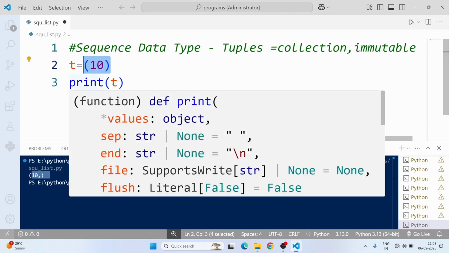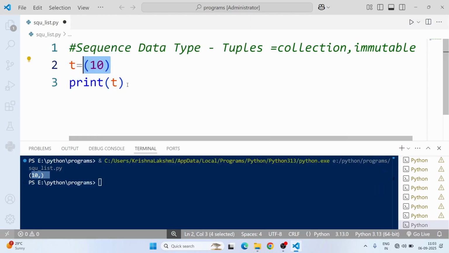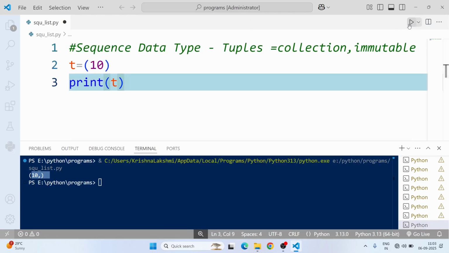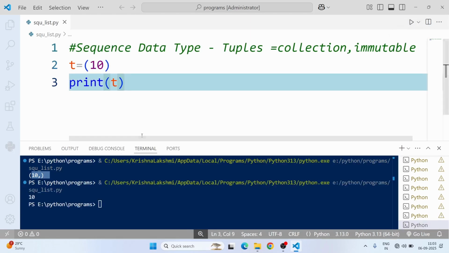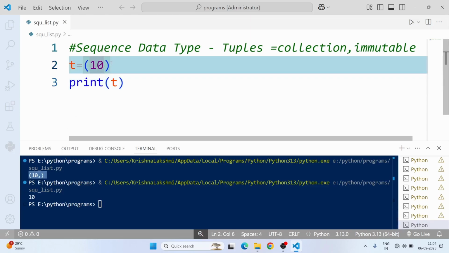So the t value will be assigned 10. There is no parenthesis in the output. Now we will check the first one and second one. In the second one, it will be taken as an integer value 10. In the first one, we added a comma, so it will be taken as a tuple.